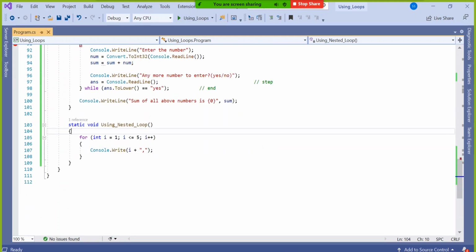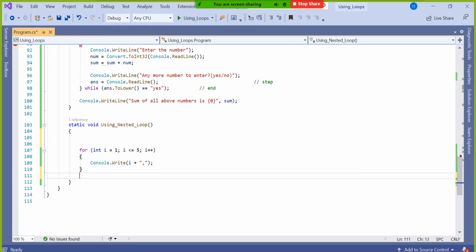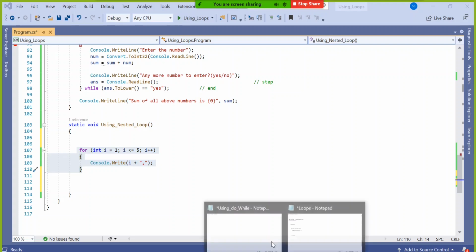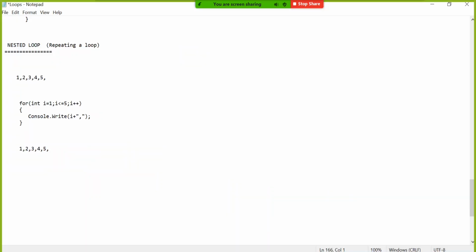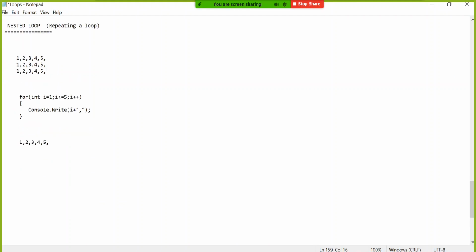Now someone says, if you are executing only these 4 lines, you get one line: 1 2 3 4 5. Now if the question is to repeat this 3 to 4 times, don't you think it is repetition of repetitions?